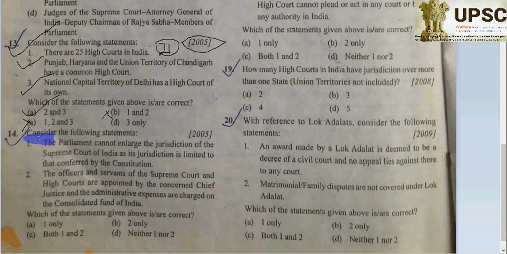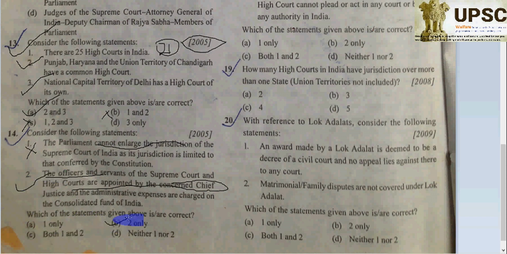Now, consider the following statements. Parliament can't enlarge the jurisdiction of the Supreme Court? No, Parliament can. So the first statement is wrong. Now see the second: the officers and servants of the Supreme Court and High Court are appointed by the concerned Chief Justice, and administrative expenses are charged on the Consolidated Fund of India. Which one is going to be correct? Of course, B will be correct, because statement 2 is absolutely correct.